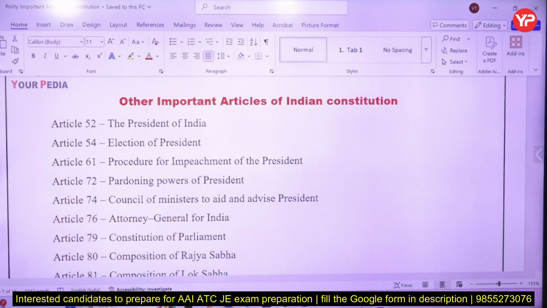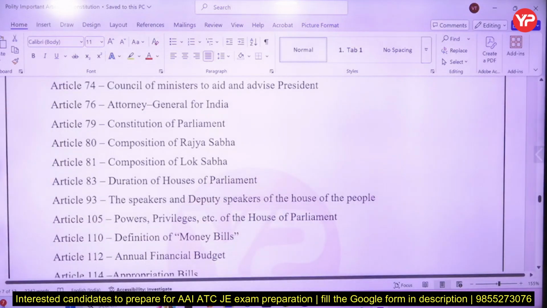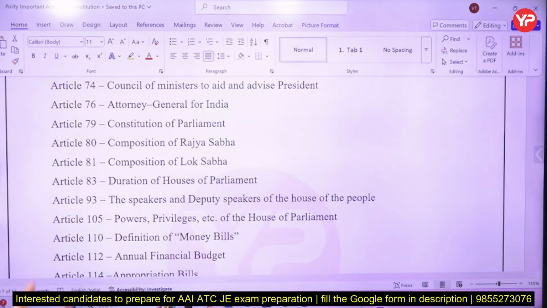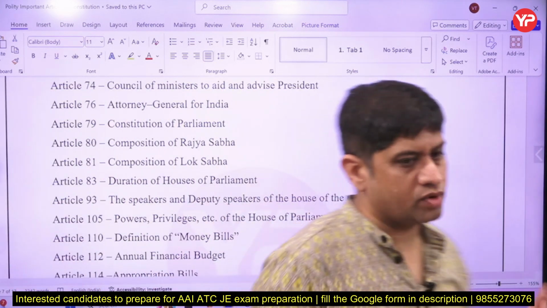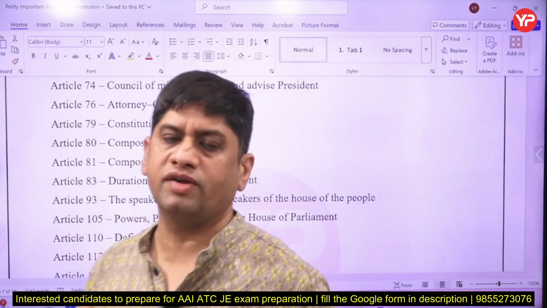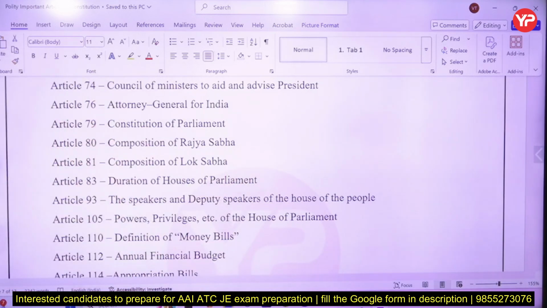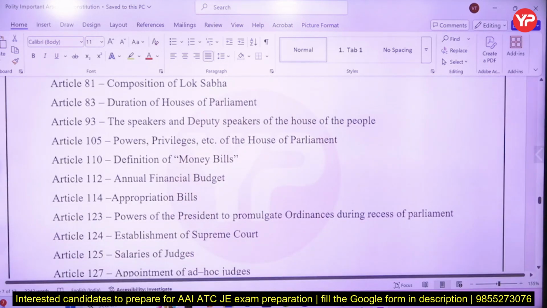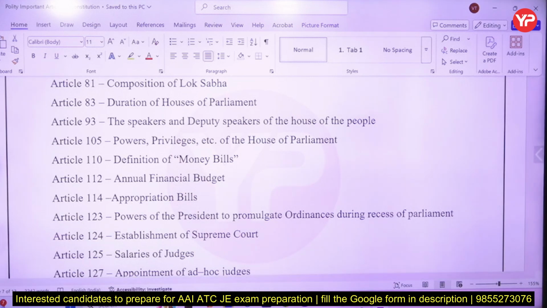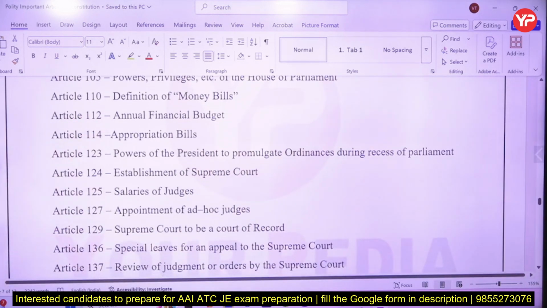Article 74. Some designatories like the Attorney General of India, 76. Parliament will be constituted with 3 components. One is Lok Sabha, Rajya Sabha, and third is the President of India. The President of India is a component or part of Parliament, 79. Rajya Sabha 80, Lok Sabha 81. Duration of Houses of Parliament 83. Speaker and Deputy Speaker 93. Privileges of the Houses of Parliament 105. Money Bill 110. Annual Financial Budget is 112.